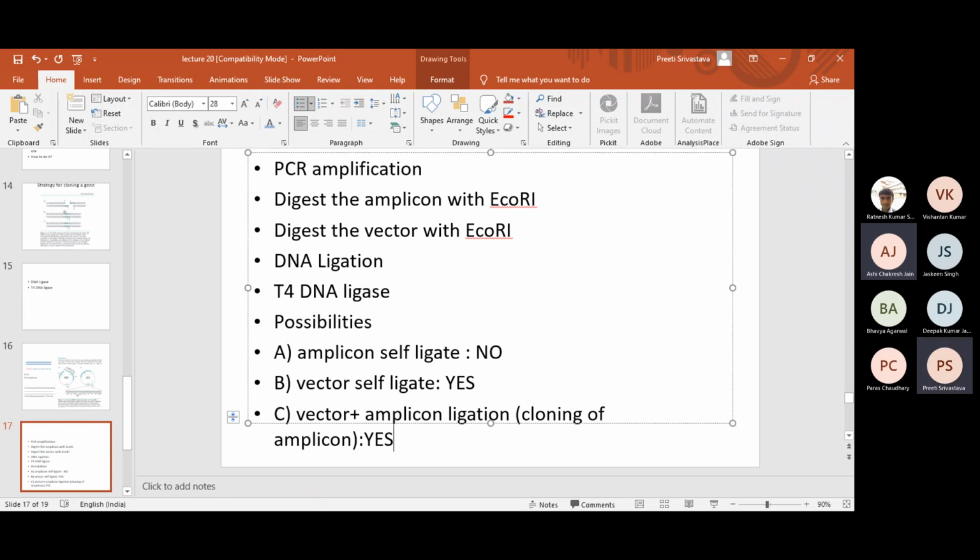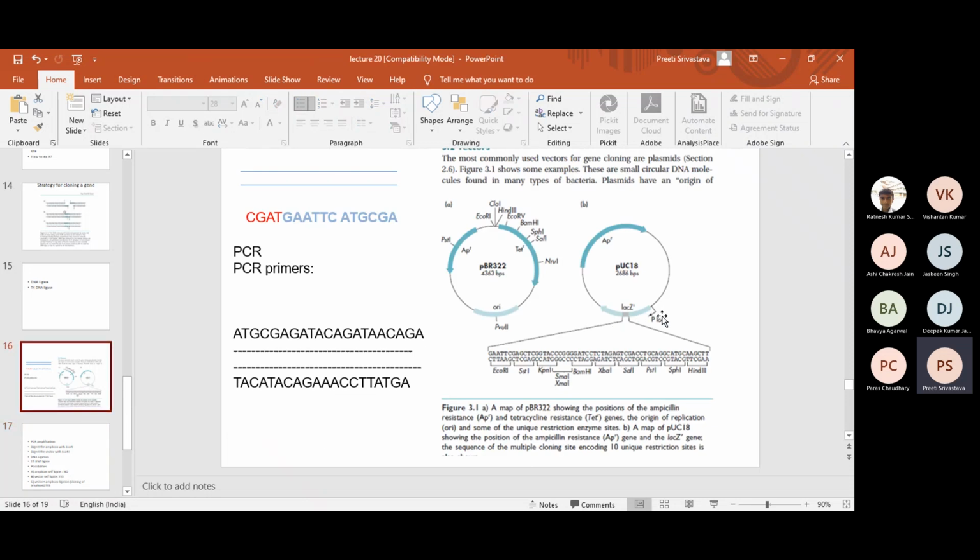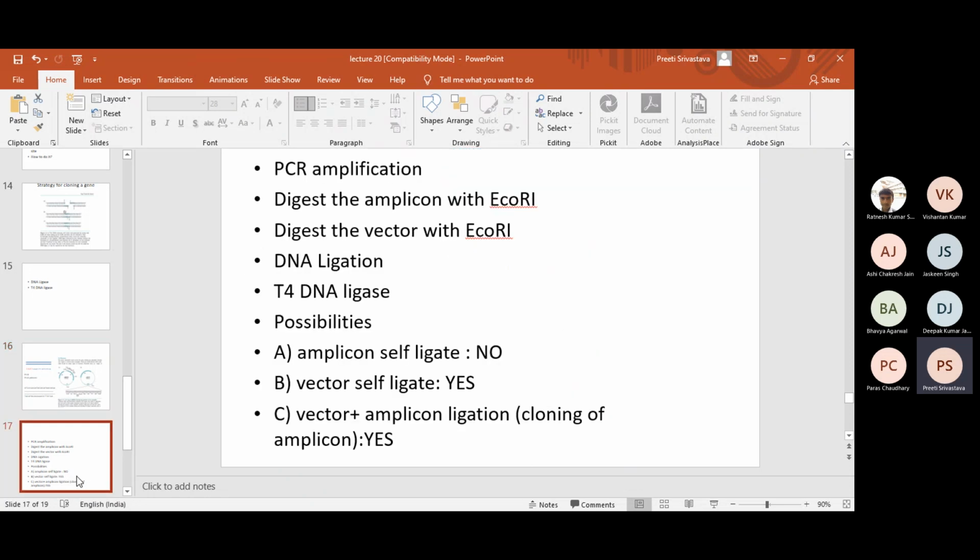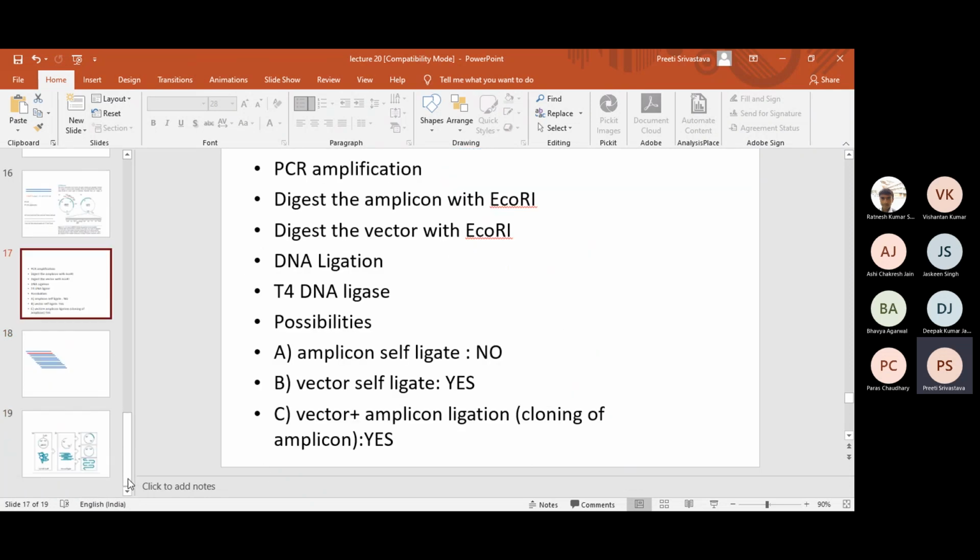So that raises the next question: the amplicon self-ligate will not give you colonies, but the vector self-ligate can give you colonies, and vector plus amplicon or restriction digested fragment will give you colonies. So the question is how to discriminate a bacterial cell which has taken up the insert versus which has not taken up the insert. And that brings to the next question which Vishantan has raised on the use of lacZ or on the use of tetracycline resistance. But I think it is already 10, so maybe we will discuss it in the next class.